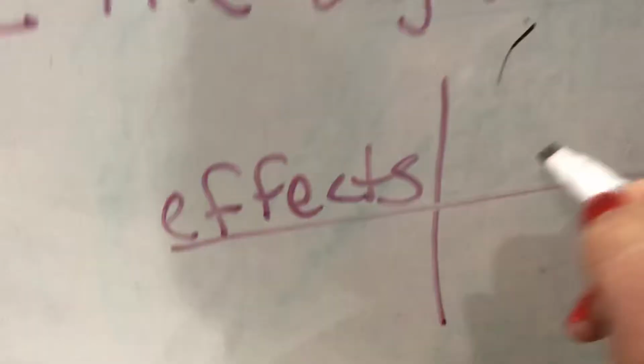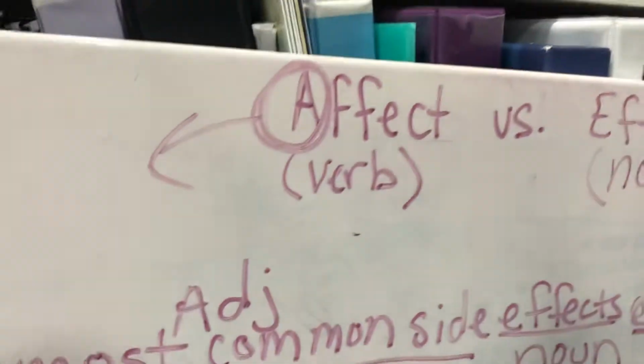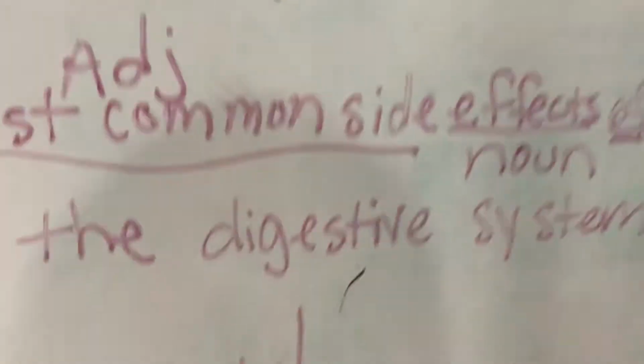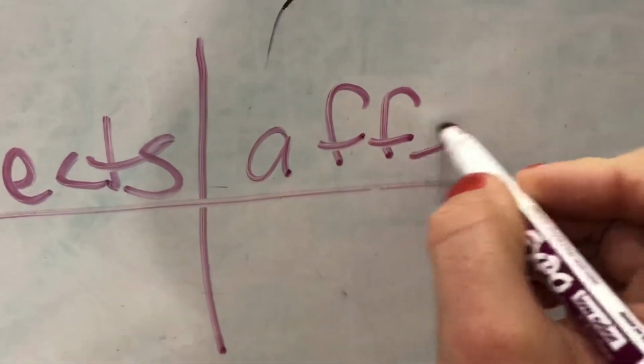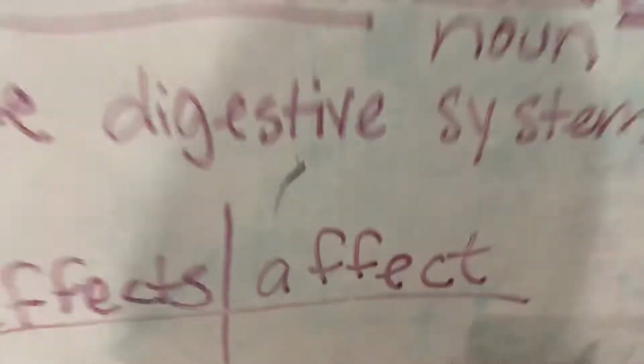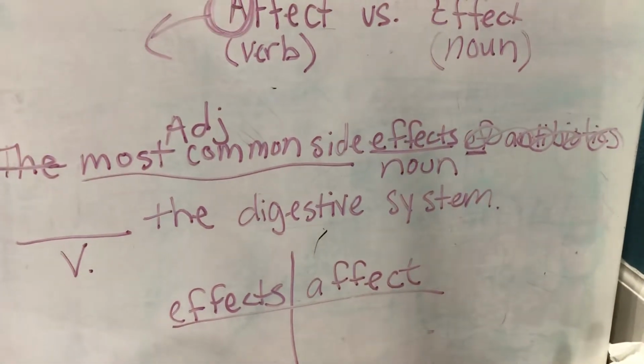Affect, okay, it's showing action. So you can remember affect as an action word because it starts with an A, okay? Affect is an action word. So this is going to be affect. Okay. And that's kind of the basics of how you figure it out.